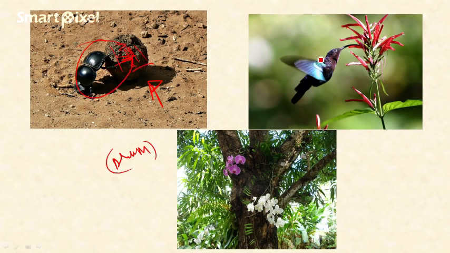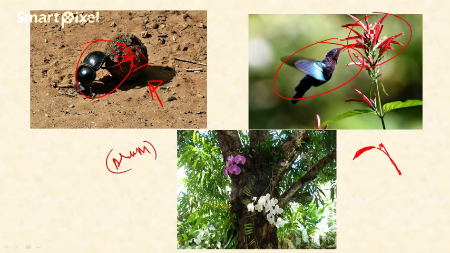And for food niche, I will give this example. This bird has its beak specially designed to extract nectar from this kind of plant. This plant's flower is tubular in shape, and the beak of this bird is also very straight, and it is specially designed to extract nectar from this kind of flower. If this bird is taken to another habitat, it will not survive because it is not suited to that kind of habitat. So this is called food niche.